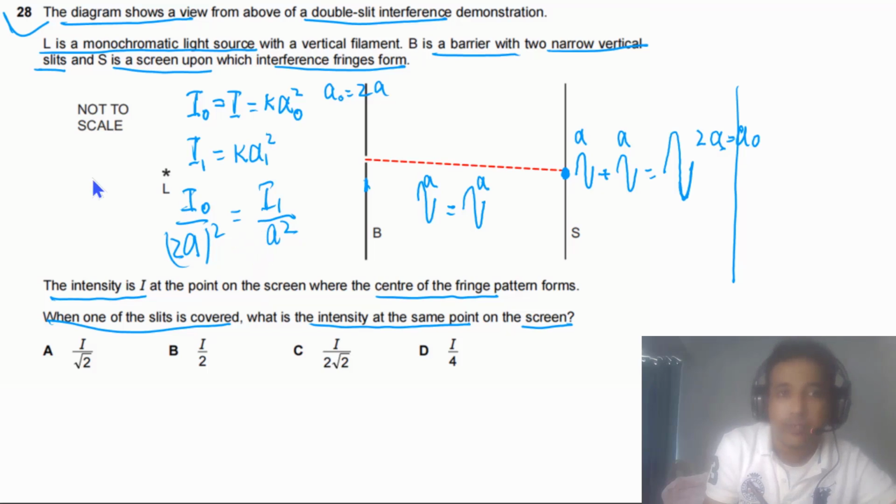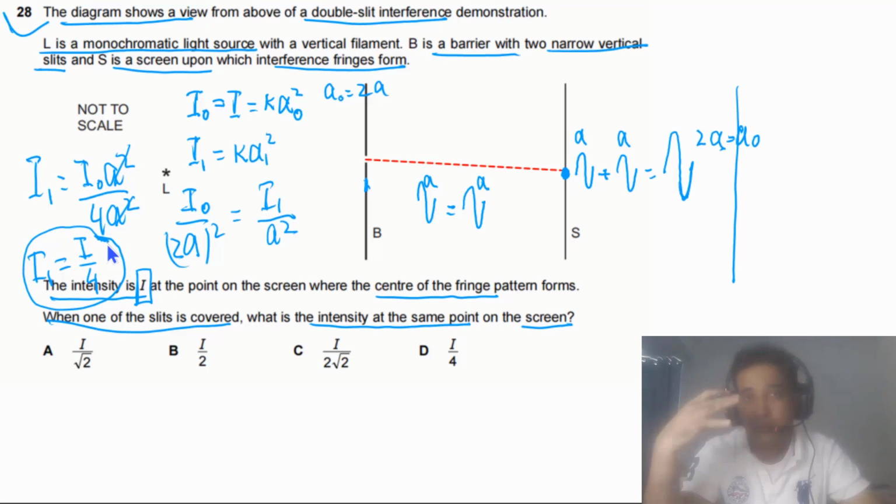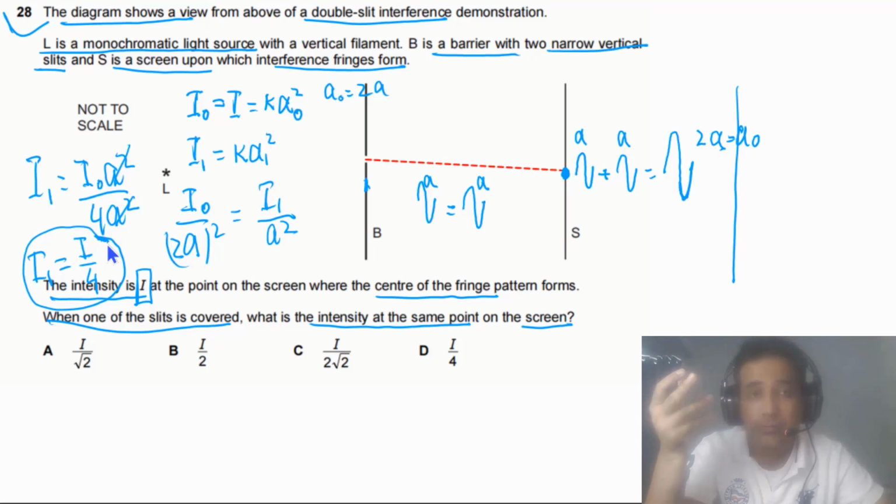Now from here we can find I1. I1 is equal to I naught times A square divided by 4 times A square. We can cancel A square with A square. So I1 is equal to I naught by 4, and it is given that I naught is equal to I. So simply we get I divided by 4. This is how you can answer this question. This question is also a typical question; you will see this one in other past papers as well.